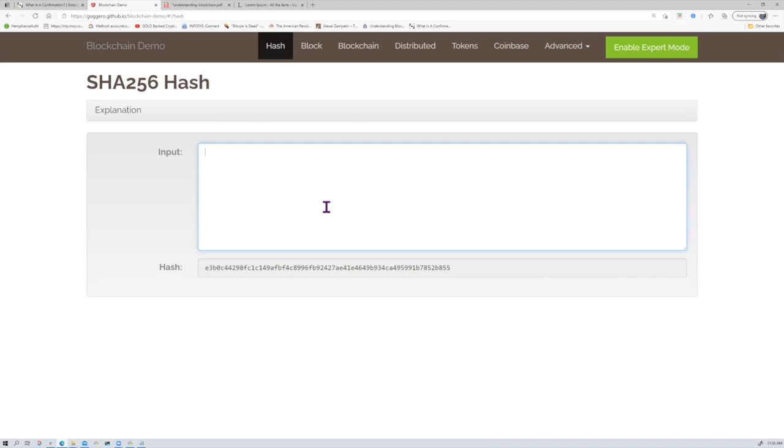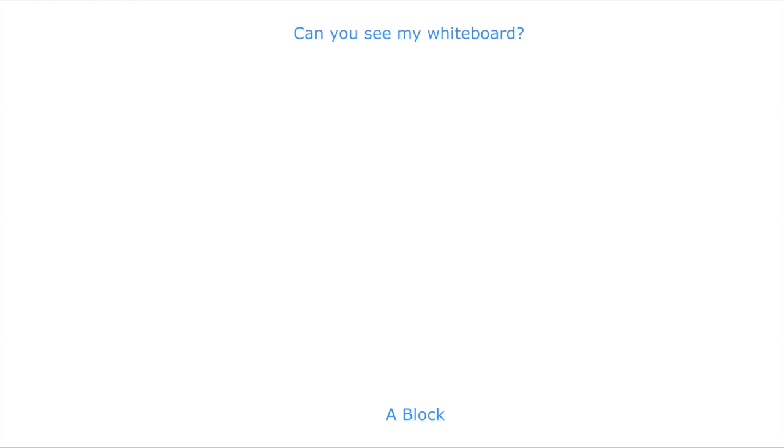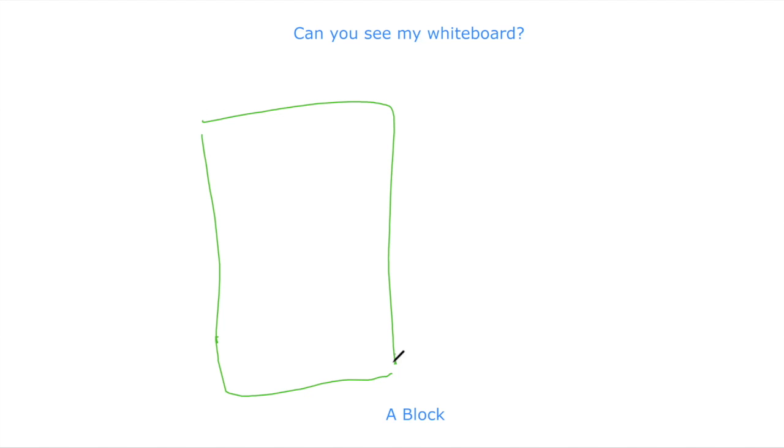The second thing is I'm going to talk about what a block looks like. Let me share this screen. Can you see my whiteboard? Yes. I have this contraption where I can actually draw. So a block actually looks like this. Can you see my drawing? A block looks like this.